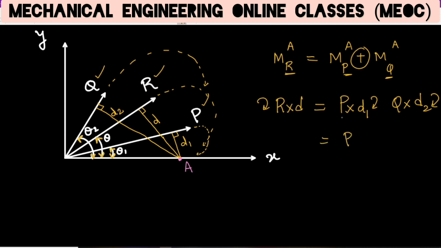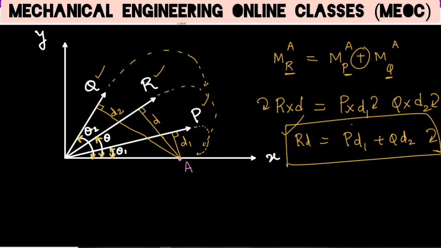So they both can be added up. P D1 plus Q D2 is equal to R into D. So from the given example, all of them are coming in clockwise direction. So this is what Varignon theorem says. So we have to prove this statement. We have to see if this is really happening. If this is really working, we have to check.